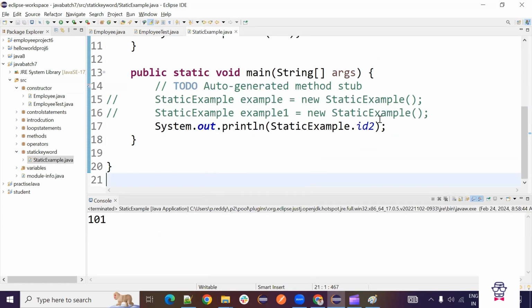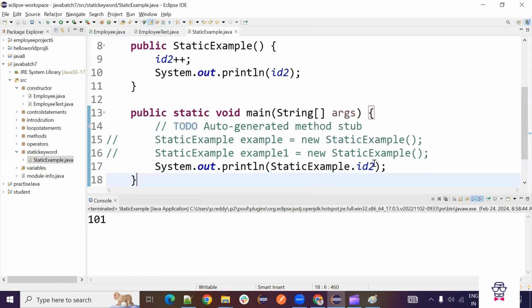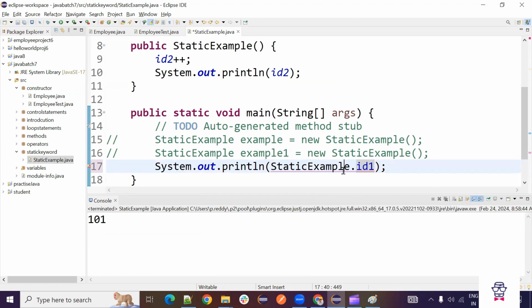So 101. But in the same way we cannot use 101, ID1. If I try to give ID1, it won't take because it's an instance variable, right? So it's a global variable. Apart from static variables, if you want to use any other variables or methods, you need to create the object. Only static variables have this unique feature where you don't need to create the object. You can directly use the class name. So that's why static variables or methods are called class level.